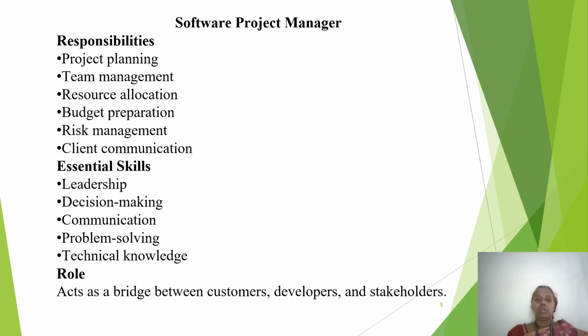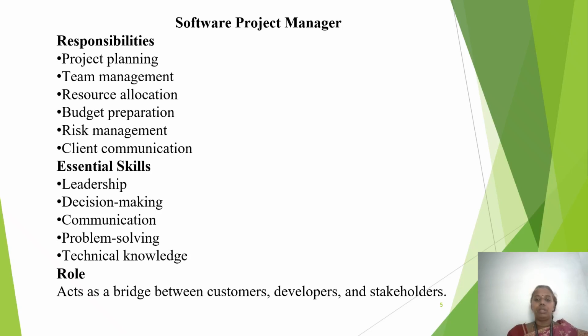So now we are going to see the responsibilities of a project manager. First one, project planning. That means prepare the project plan, define scope, tasks, and milestones. And the next one, team management. That means assign work to team members and coordinate the team. And third one, resource allocation. That means allocate people, tools, infrastructure, and budget properly.